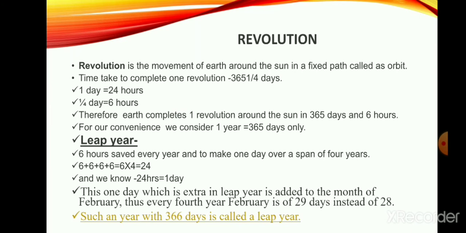This extra day is added in the month of February in a leap year, and in a leap year we have 366 days.